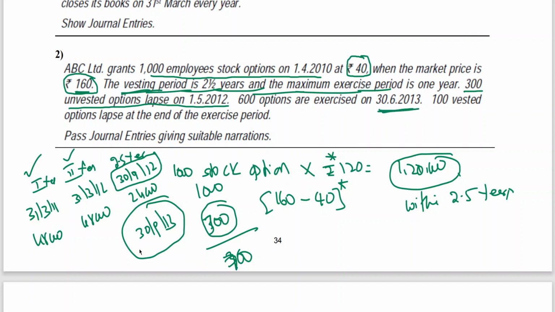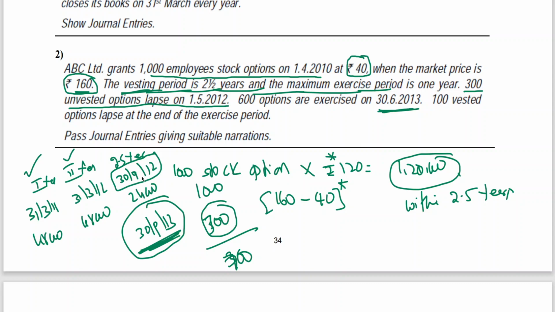You still have time up to 30th September 2013. I assume that you all are following, my dear friends, because I told you the maximum exercise period is 1 year. The vesting period means the employee has to stay there to get the stock options, to subscribe to stock options at a concessional price. The employee has to be in the organization for 2.5 years.